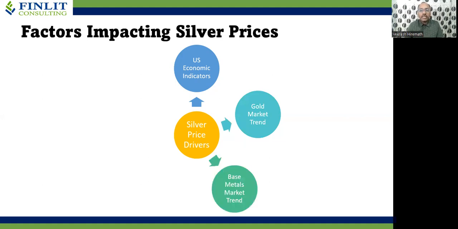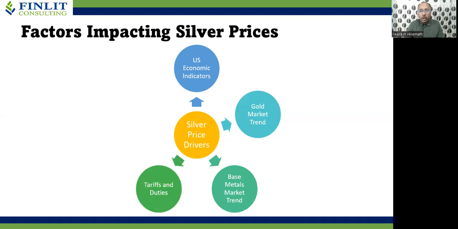The third important factor is the base metal market trend. As we saw earlier, silver is also considered an industrial metal. Hence, all the base metals like aluminum, copper, lead, nickel, and zinc have an impact on silver prices. And apart from that, silver is mined with other base metals such as copper and lead, which also has an impact on silver price movement.